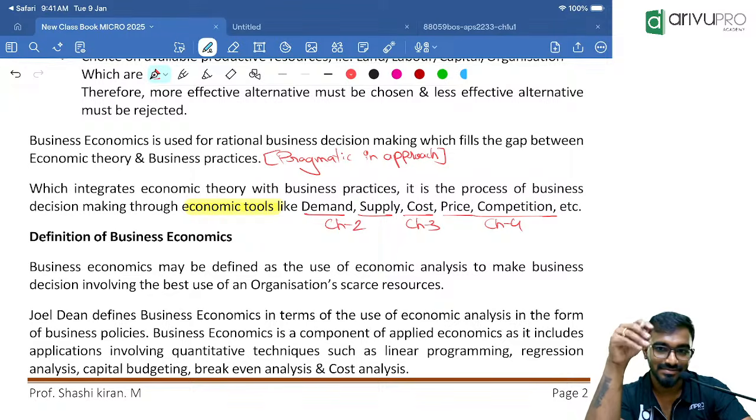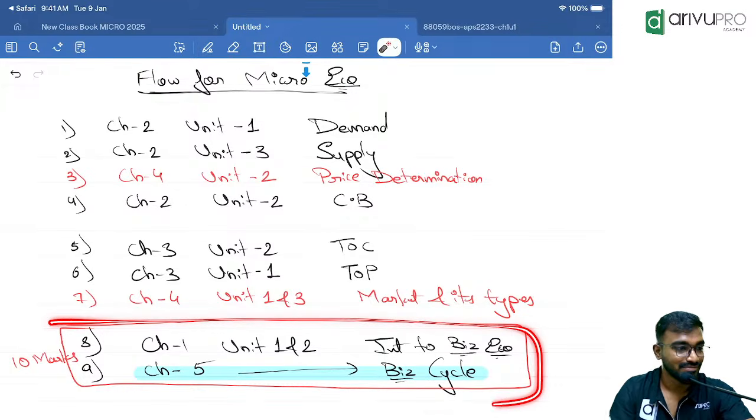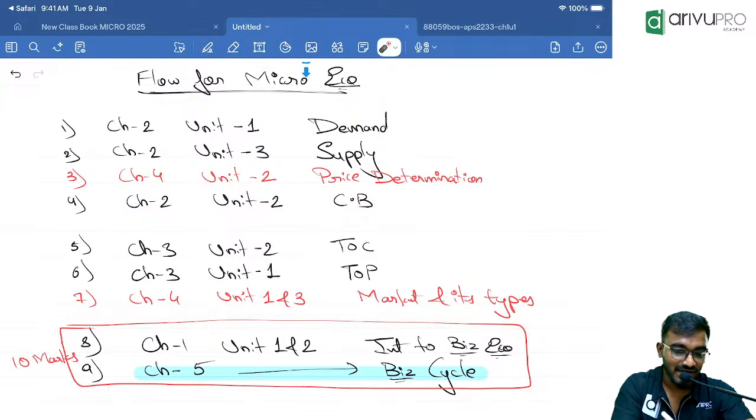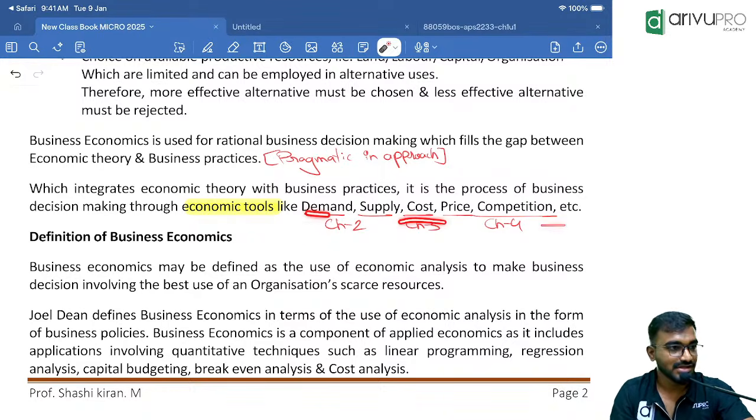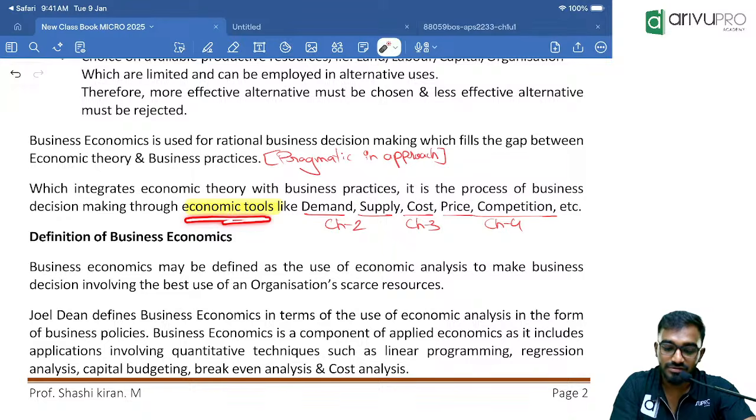That is the reason I said some interconnections are there. That is why Chapter 1 and 5, I usually take at last, as per the flow. Clear? We are yet to do it, and we will be covering all this. That means, remember, business economics will take microeconomics for its decision making purpose. That means we are using economic tools which mostly consist of microeconomic parameters.